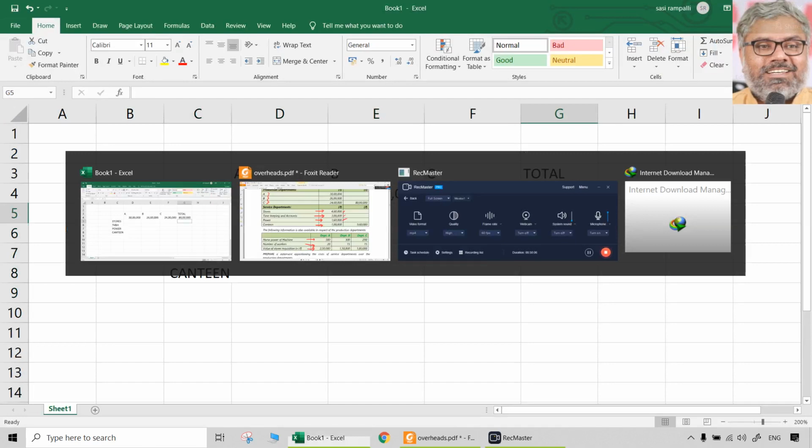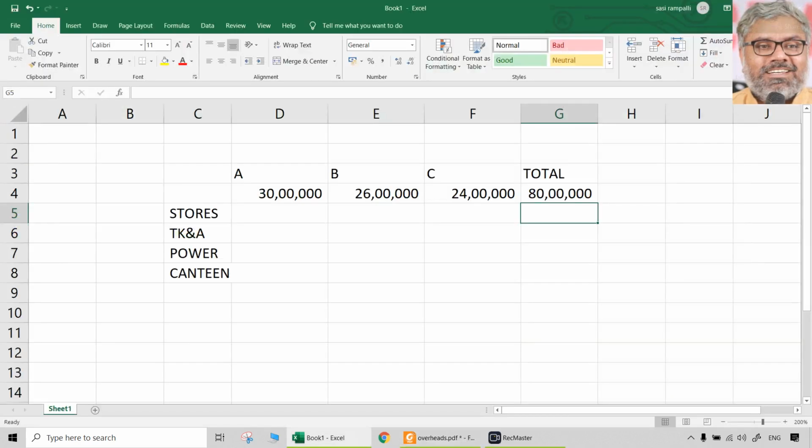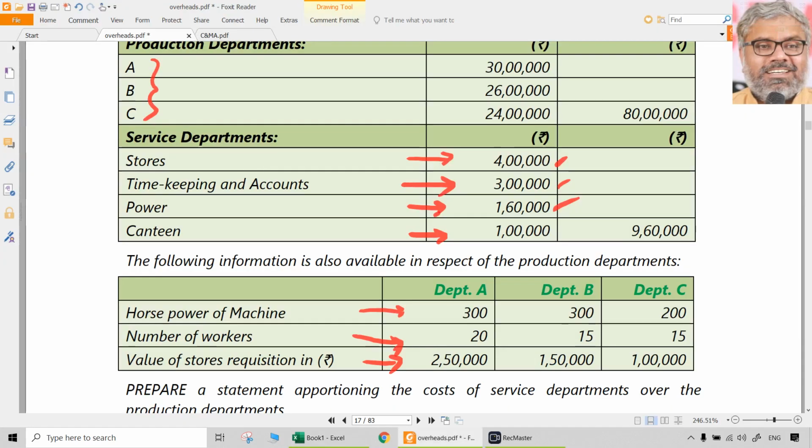First you write totals: 4 lakhs, 3 lakhs, 1,60,000 and 1 lakh. That is the total of these things. So how do we apportion each of these? Stores. Now we have this ratio according to the value of stores requisition in rupees.